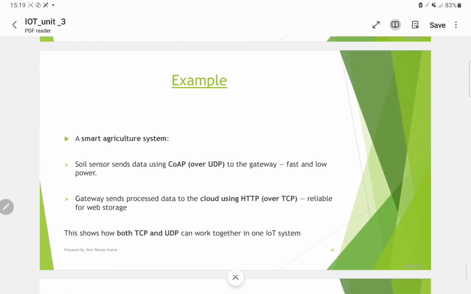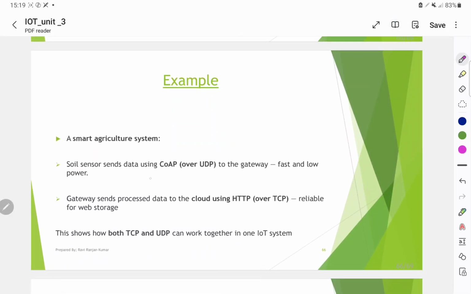In a smart agricultural system, the soil sensor sends data using CoAP over UDP to the gateway for fast, low power transfer, and the gateway sends and processes data to the cloud using HTTP over TCP, used for reliable web storage.